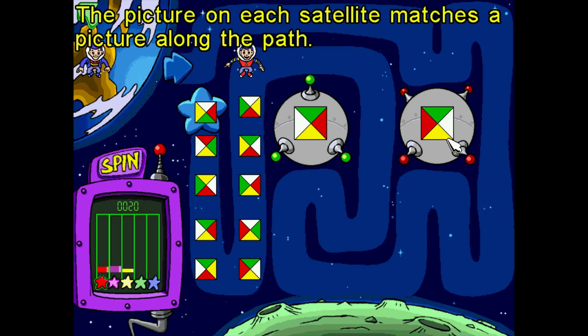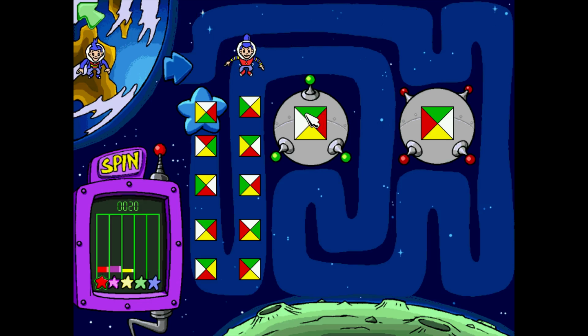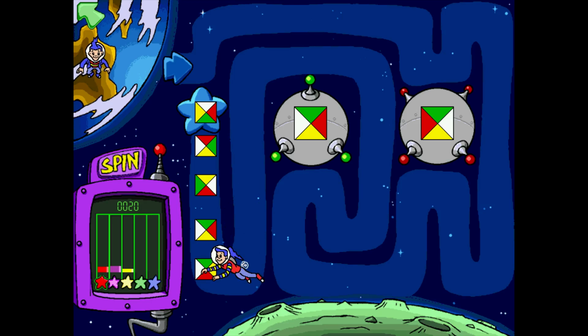The picture on each satellite matches a picture along the path. Very repetitive here, I'm on the move, as far as the dialogue. I could definitely see parents getting annoyed with this. I'm getting annoyed with it. Let's see.